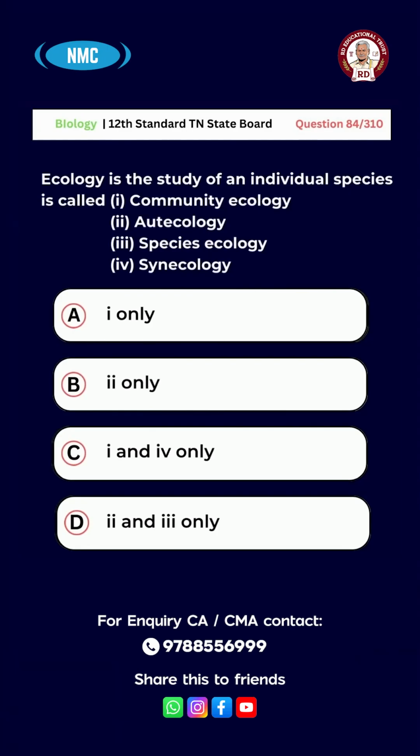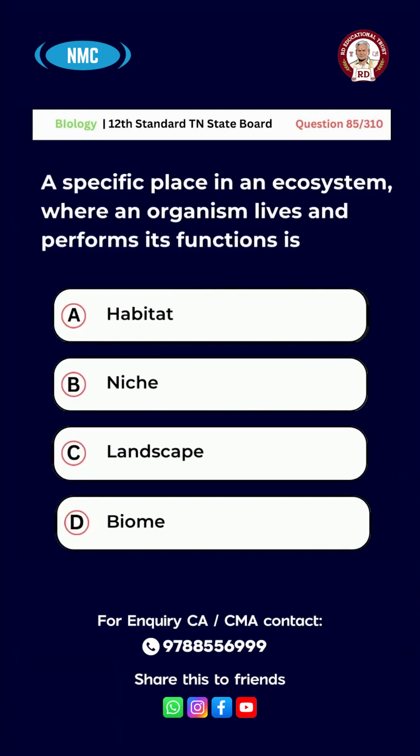And the right answer is option B, 2 only. Question number 85. A specific place in an ecosystem where an organism lives and performs its functions is A, habitat, B, niche, C, landscape, D, biome. And the right answer is option B. Niche.